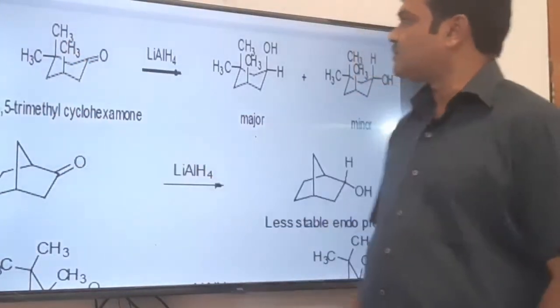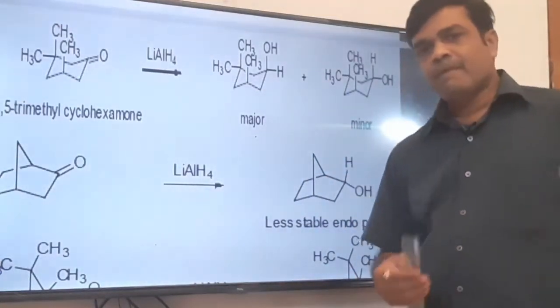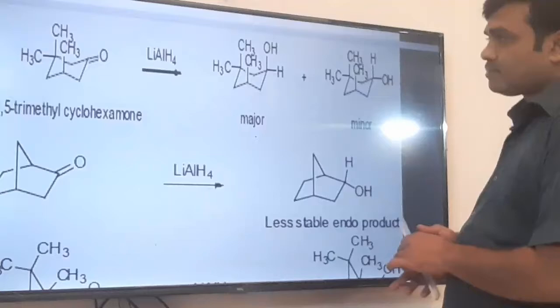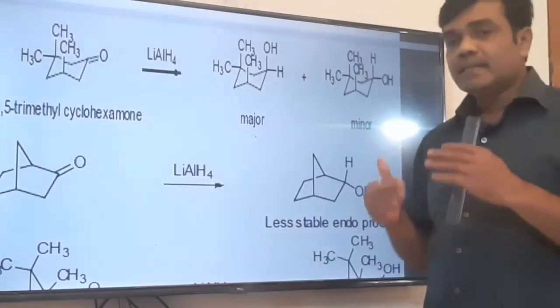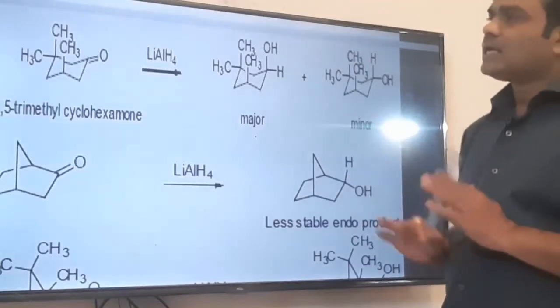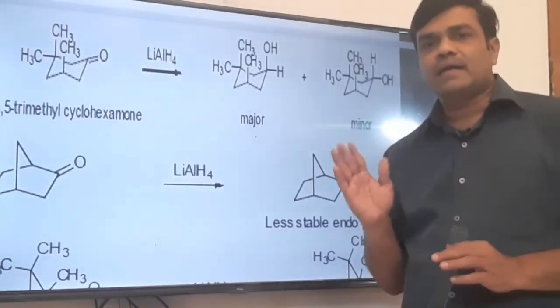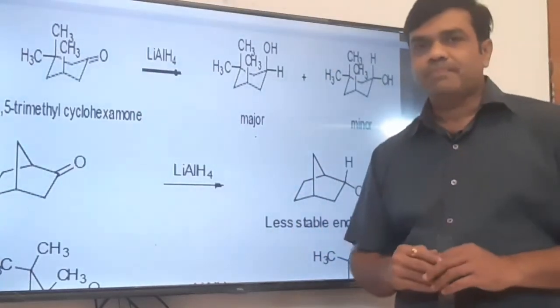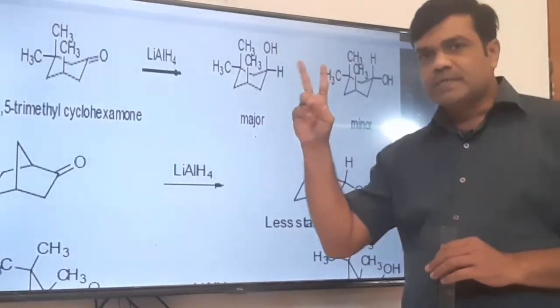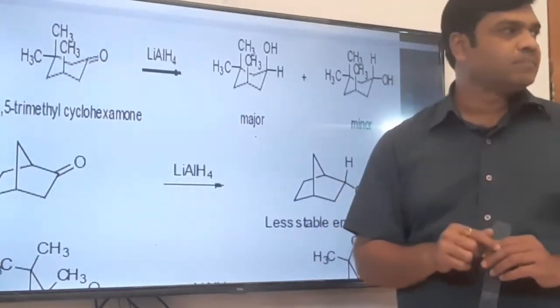Now, if I treat it with lithium aluminum hydride, what will be the product? Whether that hydride ion in that case will attack from the equatorial position or the axial position. So it is very obvious that, so as to avoid the crowding, the hydride ion will attack from the equatorial position. Because at the axial position there are 2 methyl groups, however at the equatorial position only 1 methyl group is there.